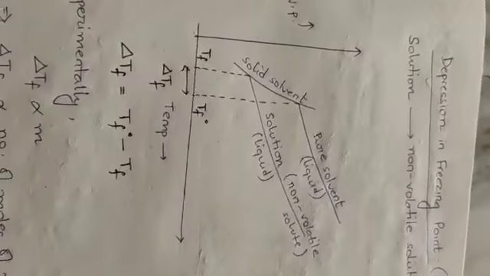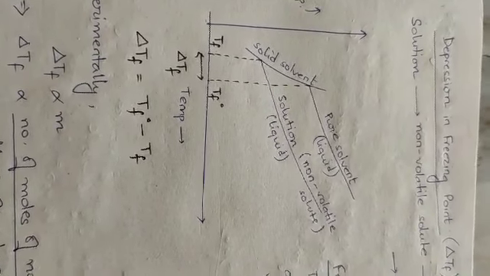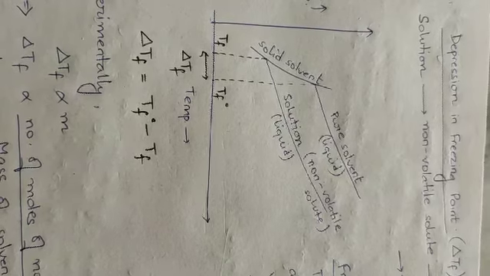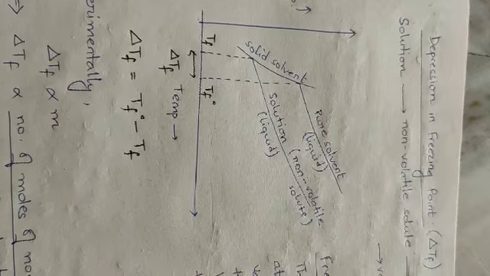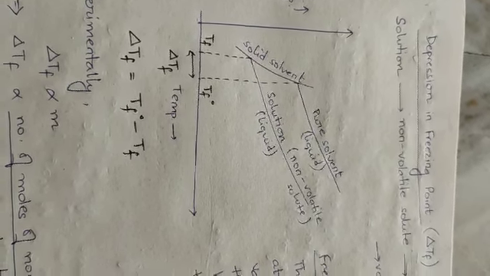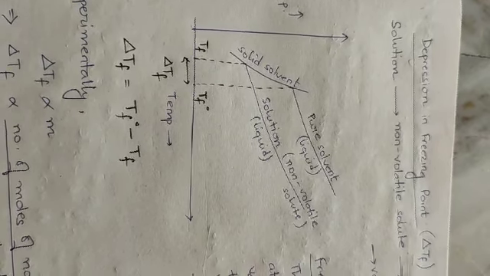Now here the question that you may ask is, why is there a depression? Because in boiling point we saw an elevation. So why not an elevation in case of a freezing point? To understand why there is depression, consider a solidified solvent. Anything which is in a solid state has got a definite geometry, a definite crystalline or lattice structure. That means it has got some fixed geometrical orientation of the atoms.